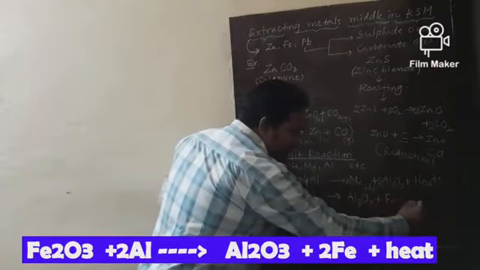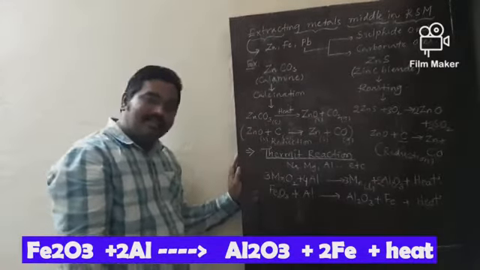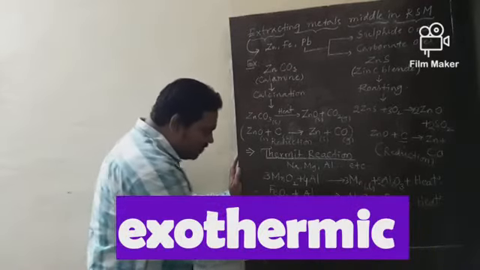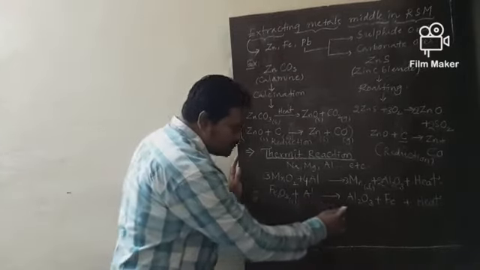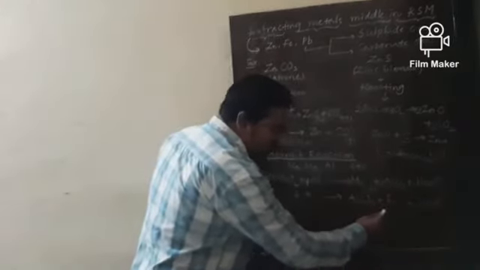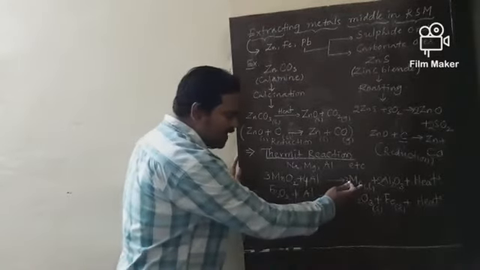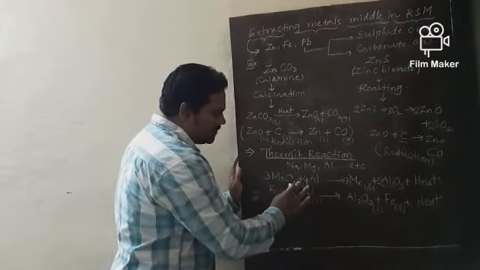In this reaction, a large amount of heat energy is released. This is also highly exothermic. Ferric oxide is present in solid state, aluminium also solid, aluminium oxide also solid, but iron metal is present in liquid state. Here manganese is present in liquid state, and the remaining are in solid states.